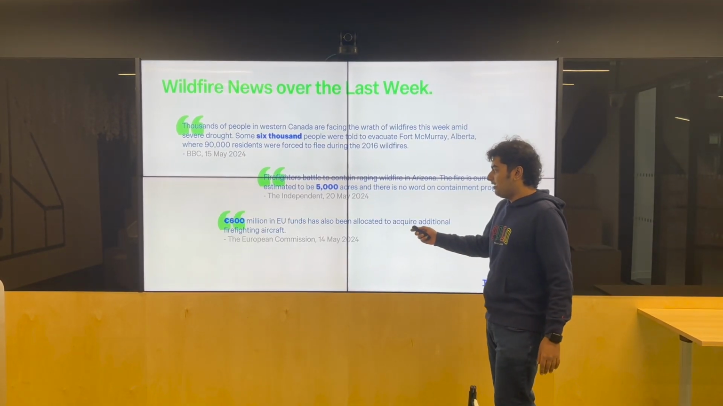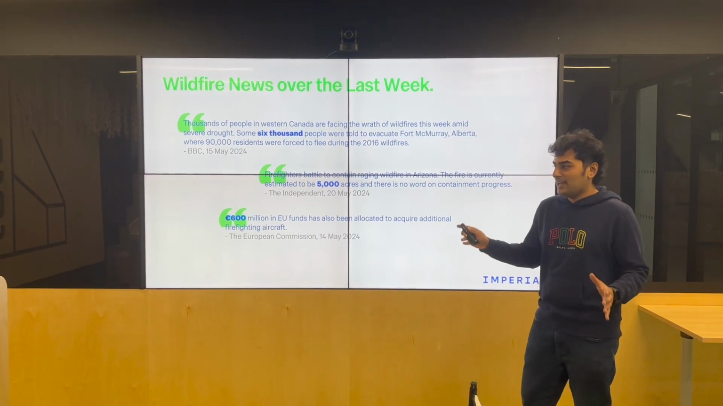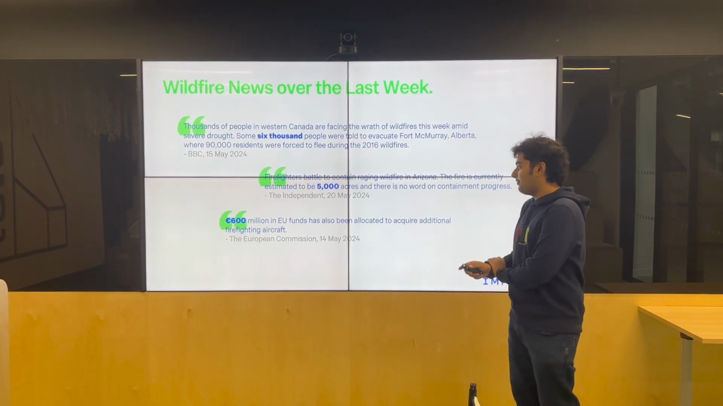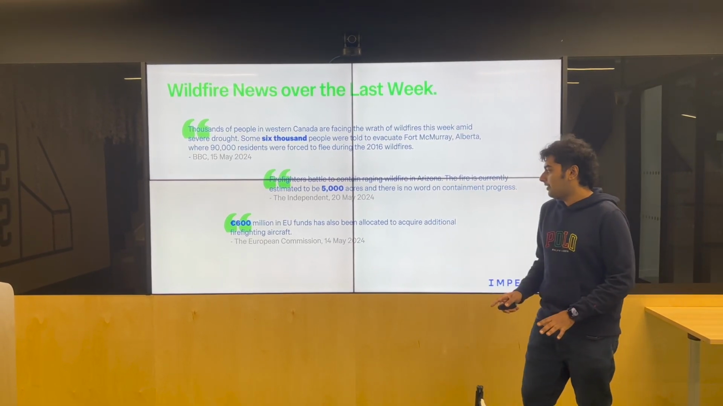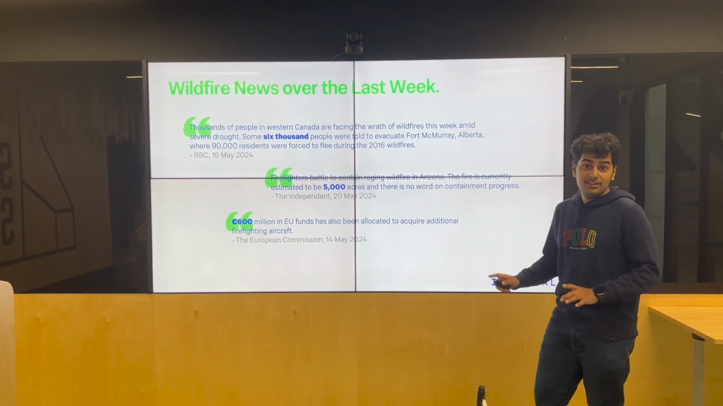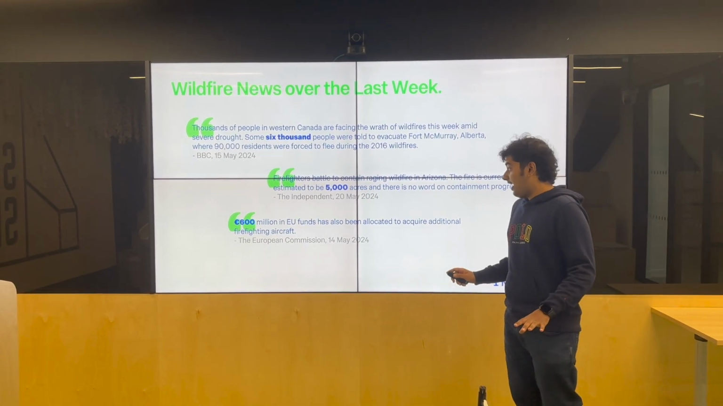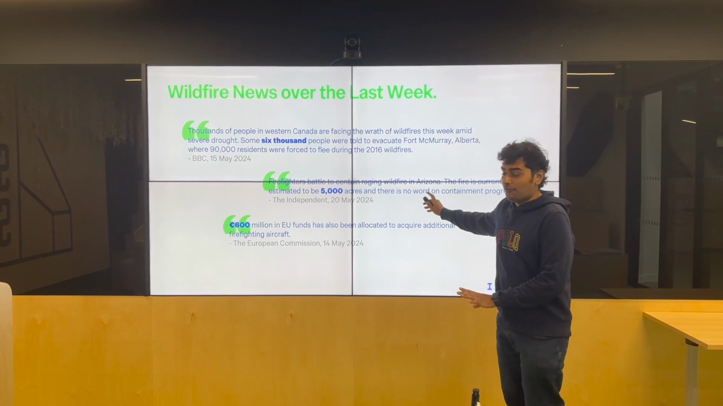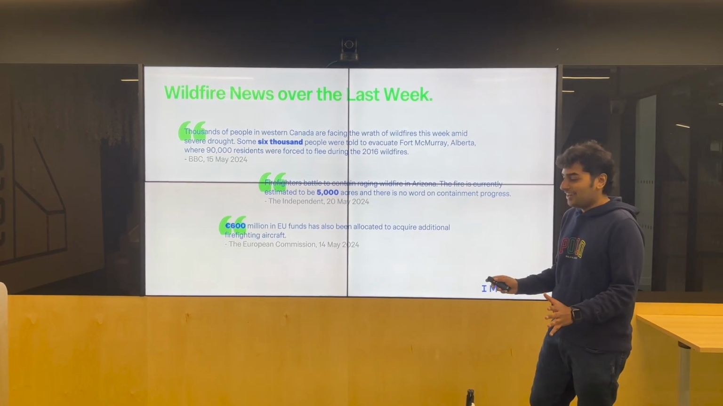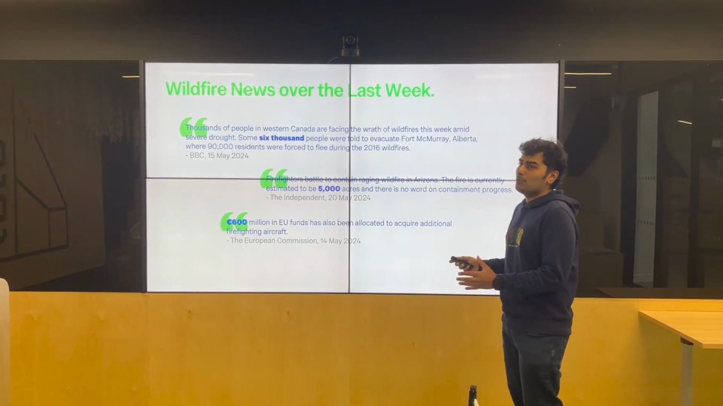And the third one is that 600 million in EU funds have been allocated for firefighting equipment. And this was by the European Commission, directly from the source. And this is all just in the past 4 or 5 days. So you can see how big of a problem wildfires have become.